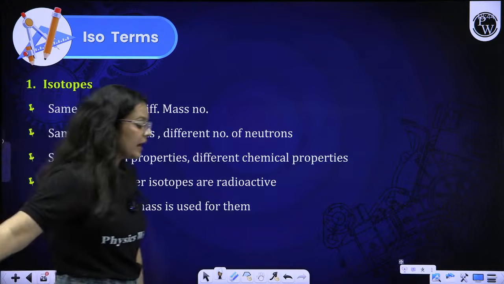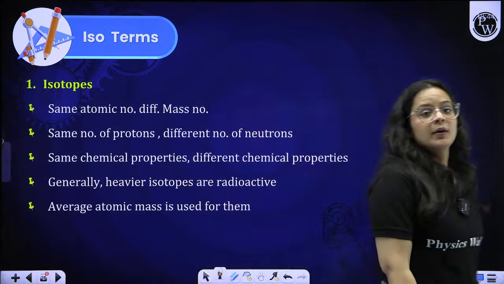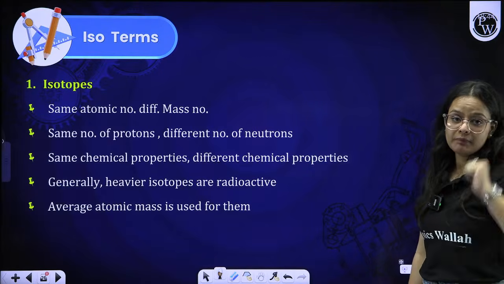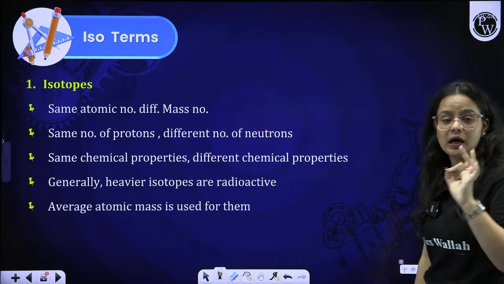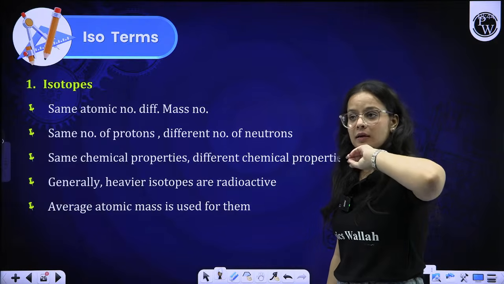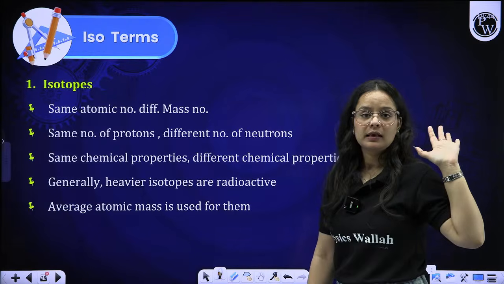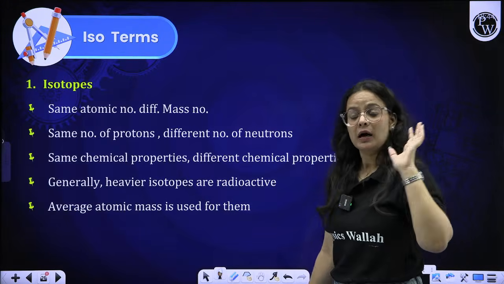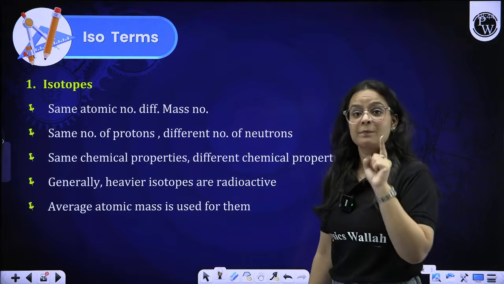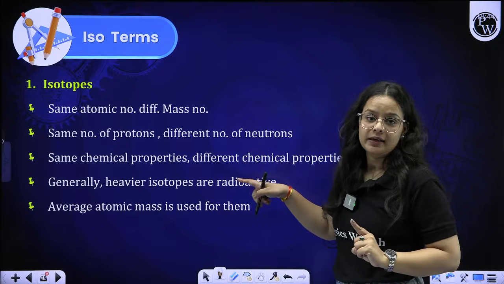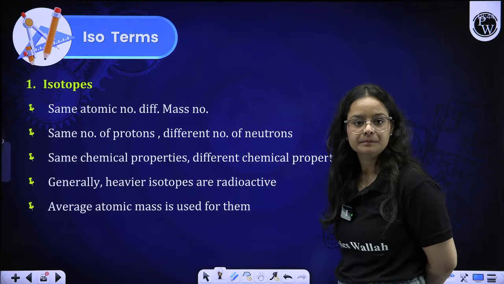Moving on to isotopes. Very important thing. What do you mean by isotopes? See, beta, we are right now just revising, brushing up the concepts that we did in our class. We will accordingly move to our question portion, where you all have to solve the questions by using the concepts. Is it clear to you all?